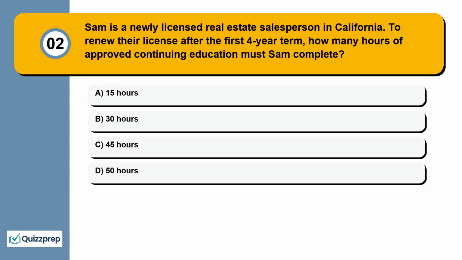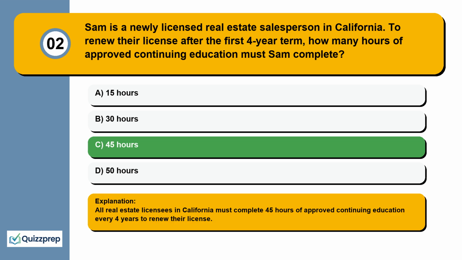Question 2. Sam is a newly licensed real estate salesperson in California. To renew their license after the first 4-year term, how many hours of approved continuing education must Sam complete? 15 hours, 30 hours, 45 hours, 50 hours.